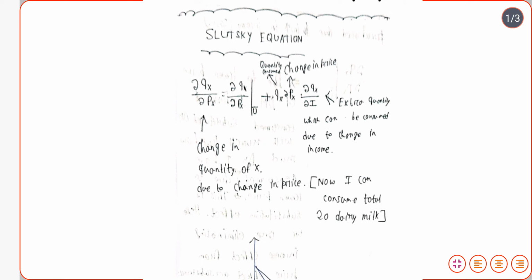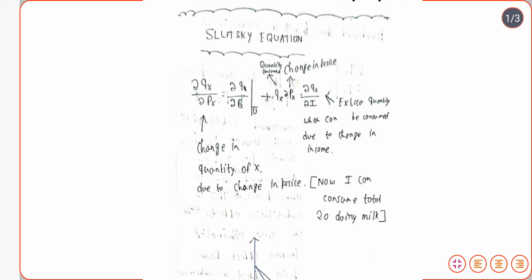Another terminology that I want to clear is the substitution effect. That is also important. What is the substitution effect? The substitution effect is basically the change in the quantity demanded due to a change in the price, but that change in quantity demanded gives you the same amount of utility that you were obtaining before the change in the price. Suppose I used to obtain 20 utils of utility. Utils is the measurement unit of utility.